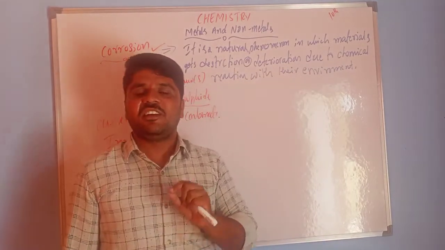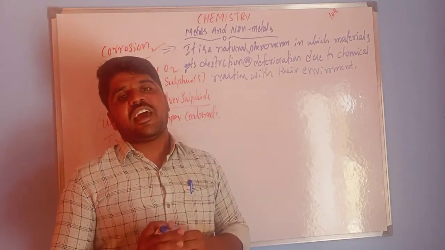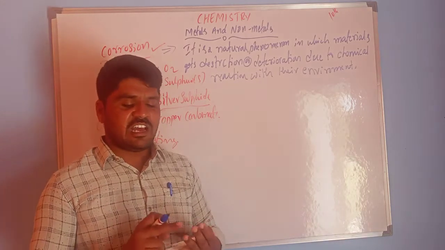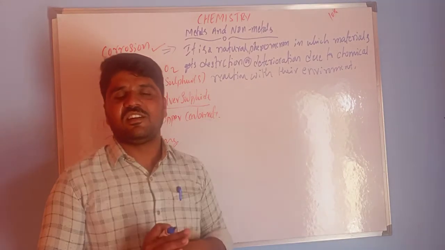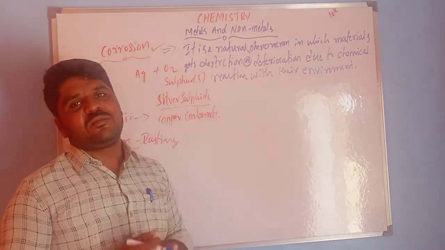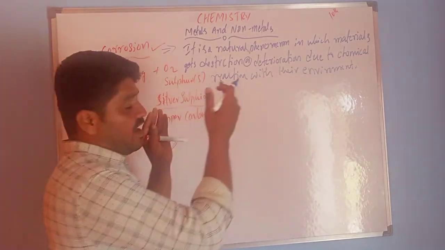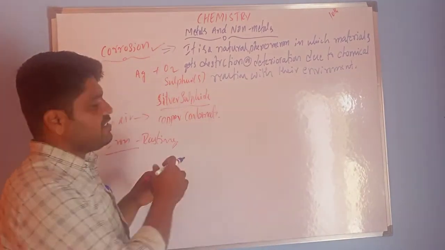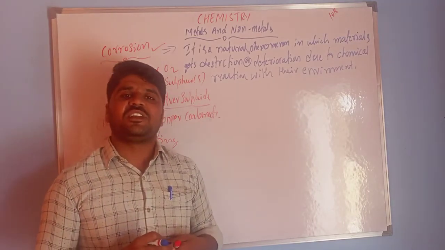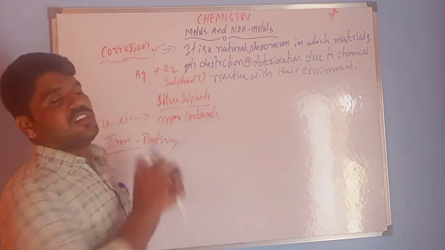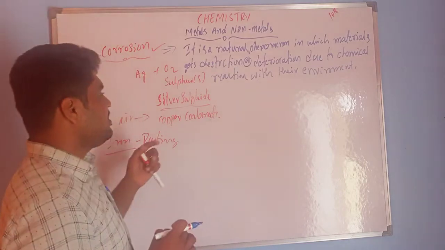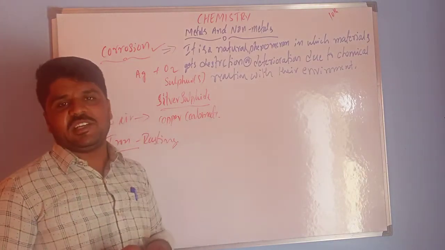In the environment, so many gases are present: oxygen, carbon dioxide, carbon monoxide, sulfur, and so many oxides. These gases or air react with a particular metal, giving the property of corrosion. This is corrosion.